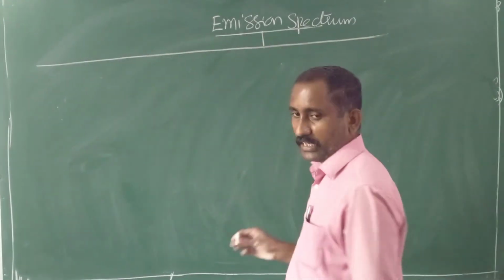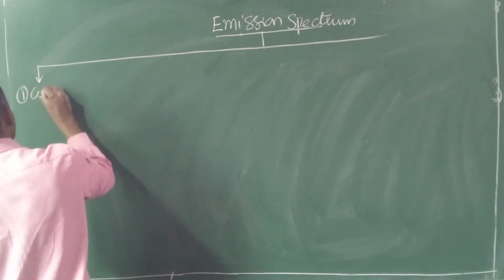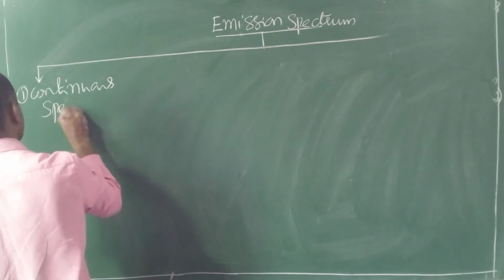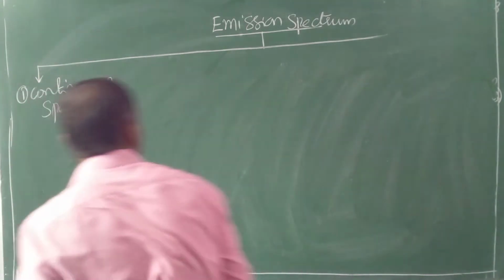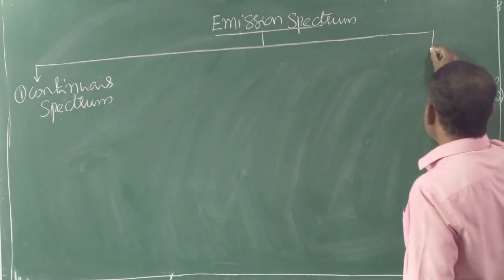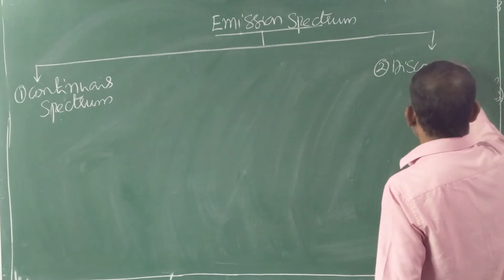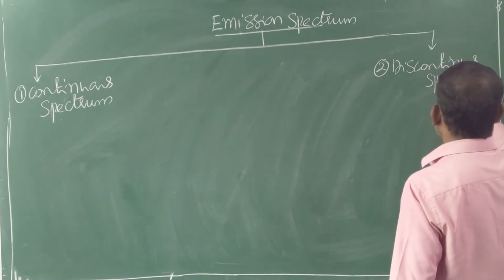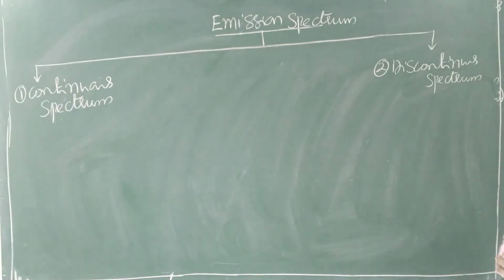One is the continuous spectrum, the name itself gives the answer. One more is the discontinuous spectrum. So the emission spectrum is further classified into two types, continuous spectrum and discontinuous spectrum.